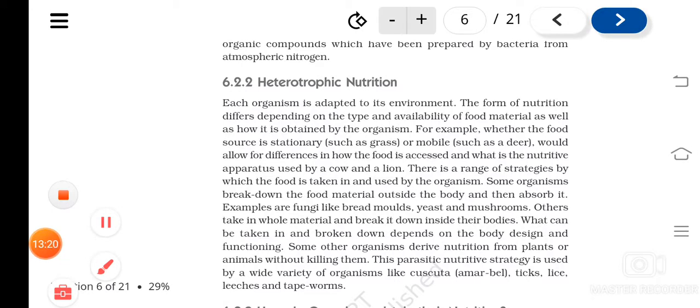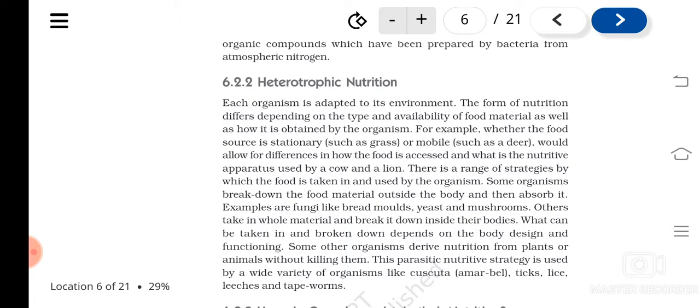You read the chapters very thoroughly, and I'll be sending some questions. As you know, in the new pattern there will be MCQ questions, so it's very important to read the textbook very thoroughly, because questions can come from anywhere. There will be MCQs and there will be assertion reason type questions. Two statements will be given, and you will have to select the option by reading the assertion and reason statements.